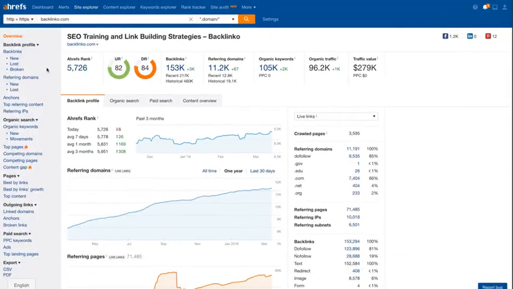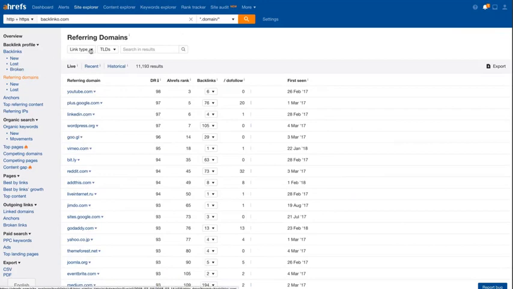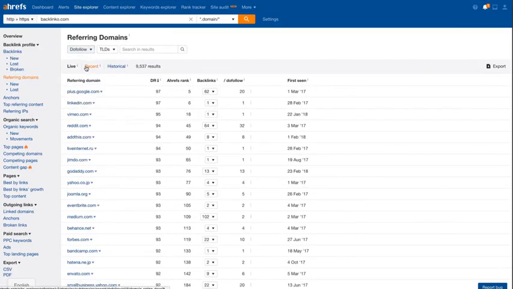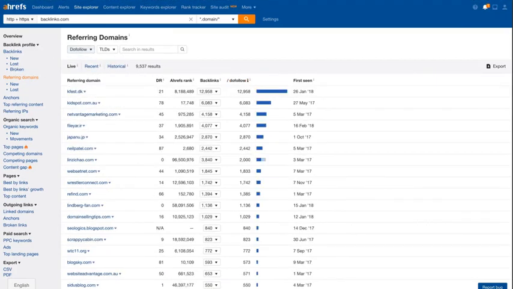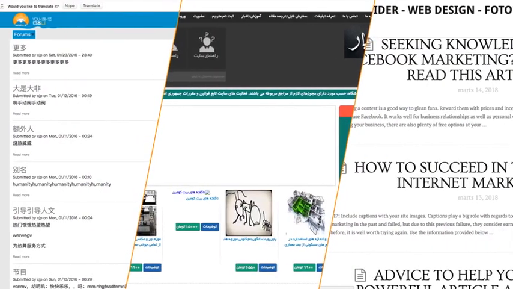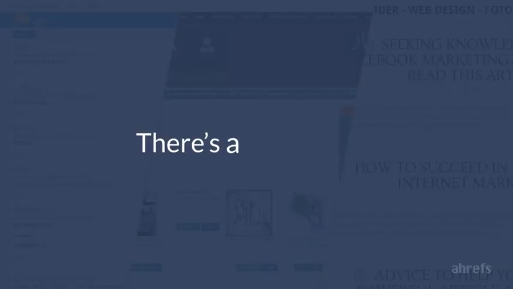You could try going to referring domains report, filtering by dofollow links only, and then sorting the results by the number of dofollow links from a domain. But because the web is full of trash, you're very likely to see a ton of very strange websites there, which don't look like websites where you would care to be featured. So there's a better way.